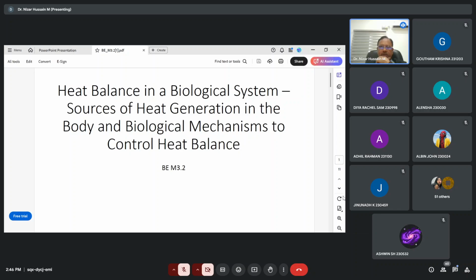If you have a high fever, how will our body react? Very high fever. Body temperature increases. Yeah. Then some of you might have faced shivering also, am I right? Have you experienced it? Anyone?